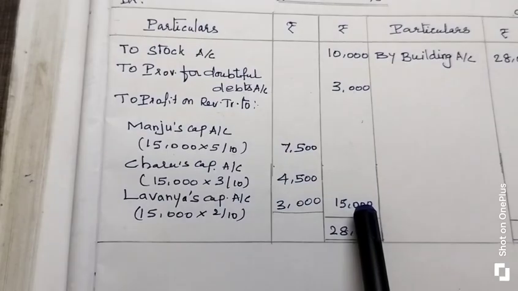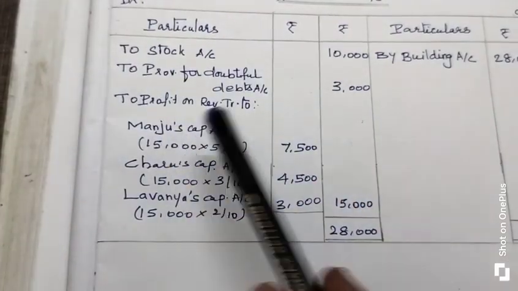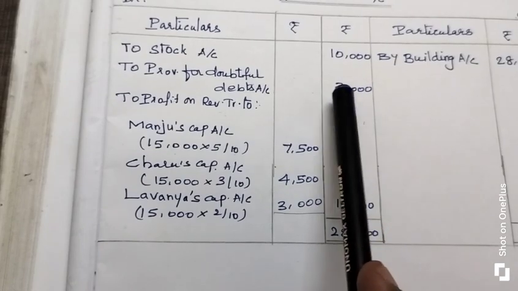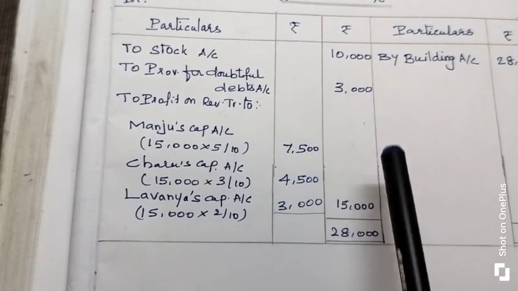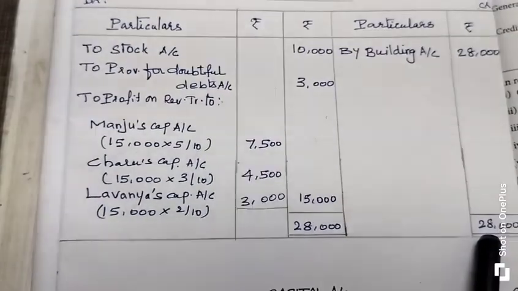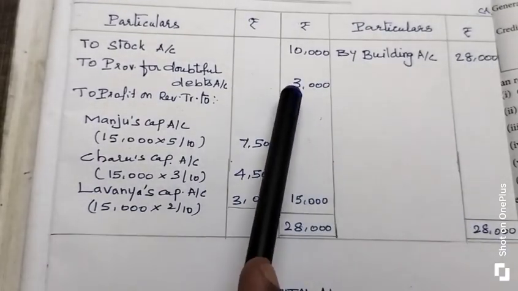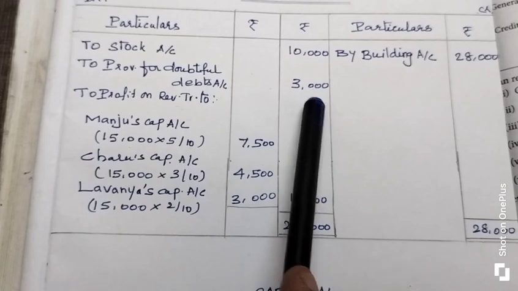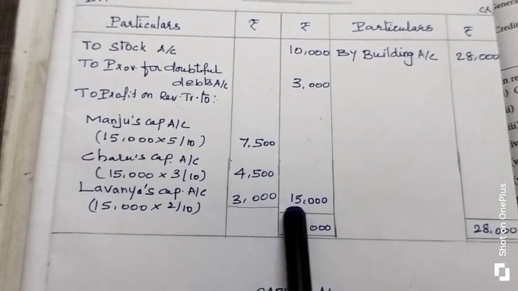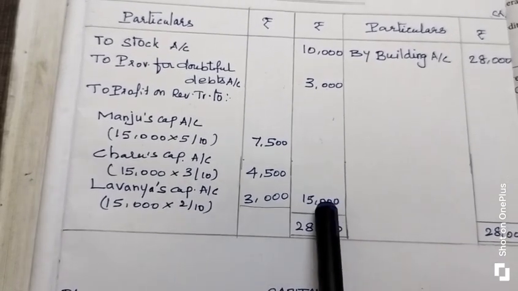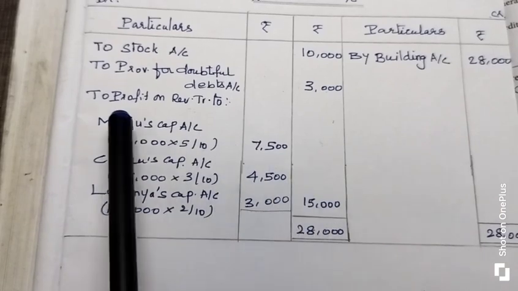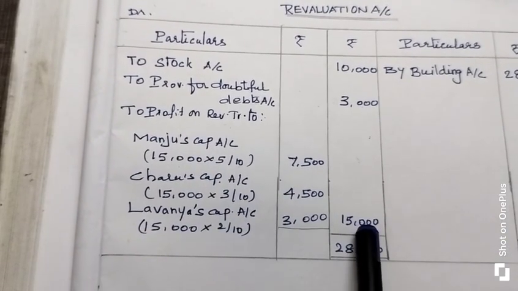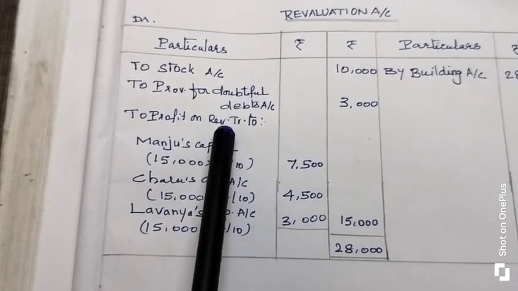How can you find out the profit? We have to take the difference between debit and credit. On the debit side we have 10,000 plus 3,000, 13,000 rupees total. On the credit side we have 28,000 rupees total. We subtract the debit side total from the credit side total. That means 13,000 subtracted from 28,000, you will get 15,000 rupees. What is 15,000 rupees called? Profit. So immediately you write against the 15,000 rupees: profit on revaluation account.